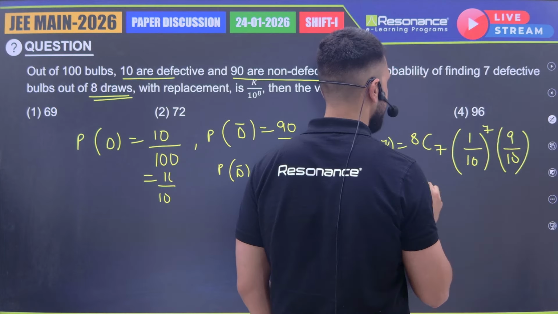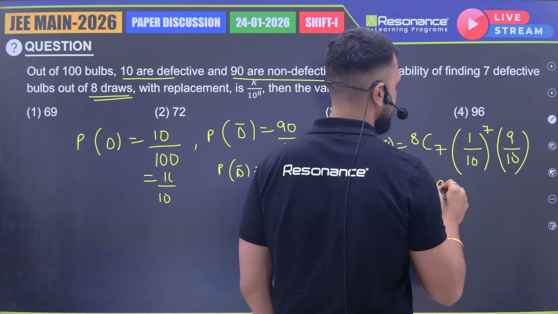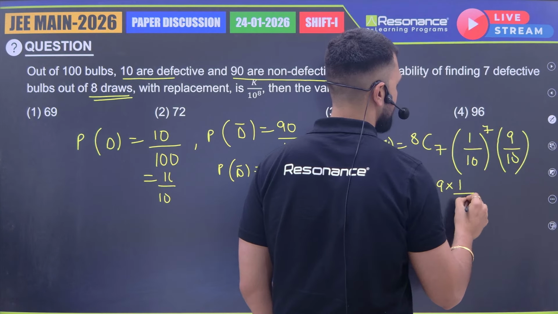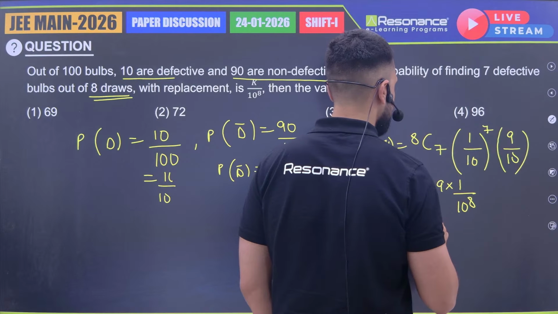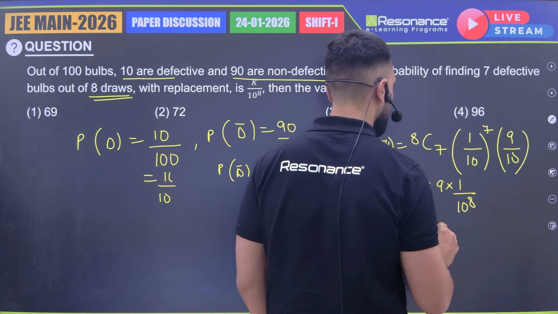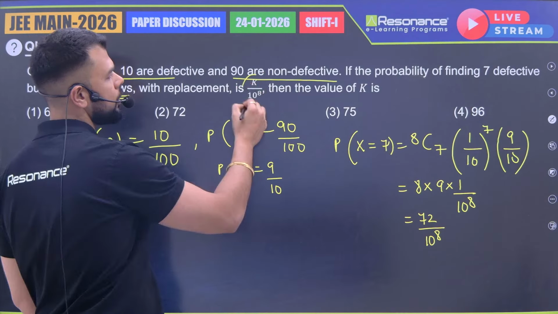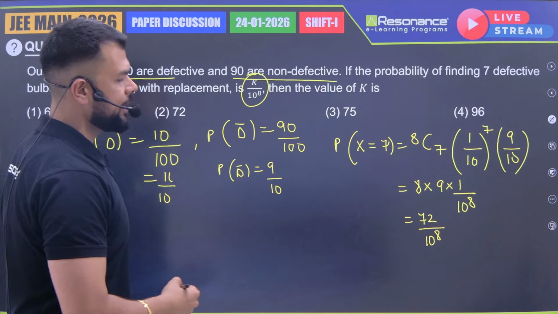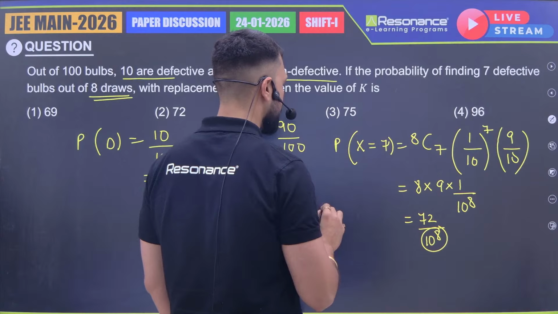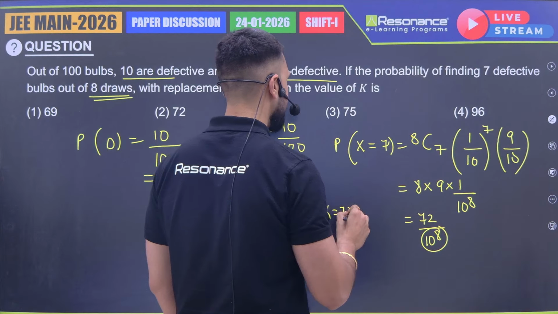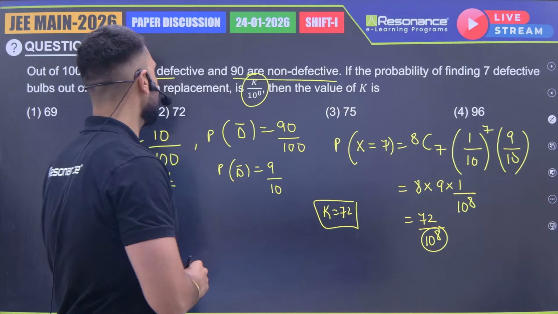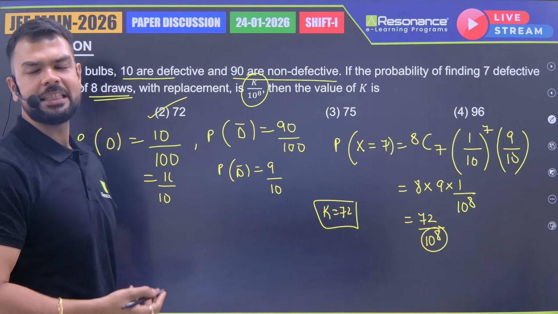So it will be 8 into 9 into 1 upon 10 to the power 8, which is 72 upon 10 to the power 8. Correct? If I compare with the given value, K upon 10 to the power 8, it is matching. So the value of K is 72. This was a very easy question from probability.